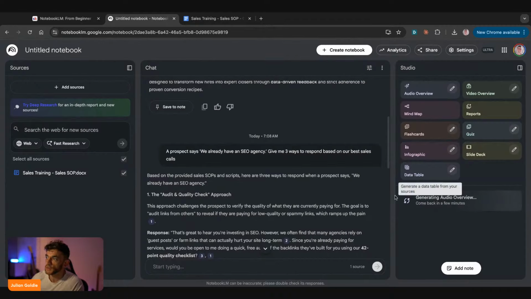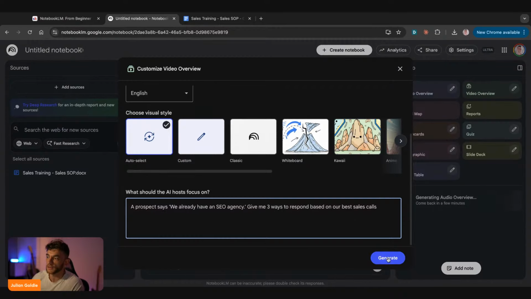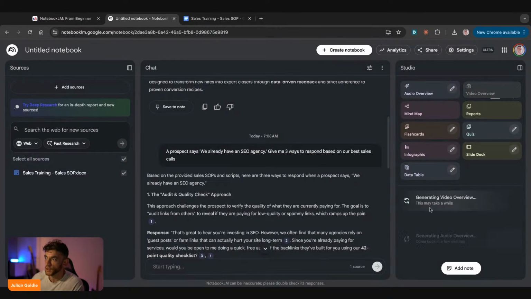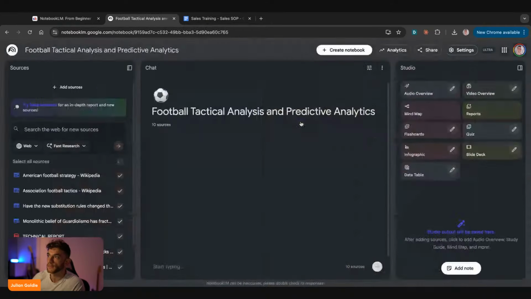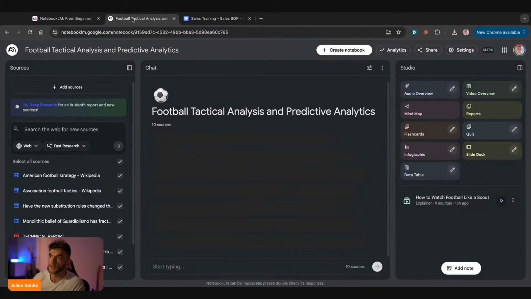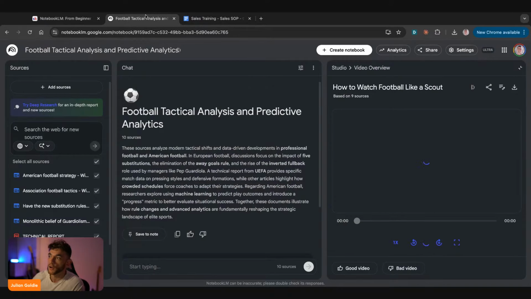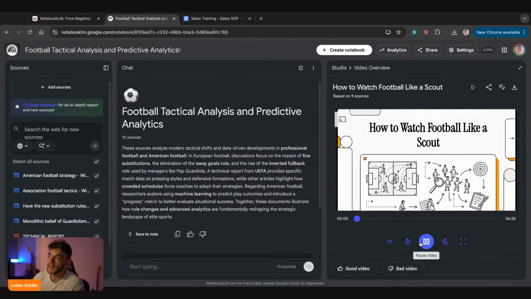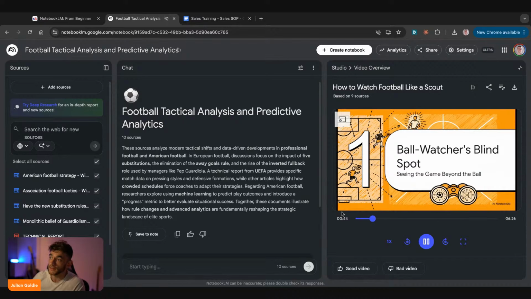So from here, we are generating the audio overview. We can do the same for video overview as well. So for example, here we could plug the exact same prompt, hit generate, boom. Video view, audio view, ready to go. If you want to see a pre-made example of that, let's have a look at this one. So this was a football tactical analysis notebook that I actually created, and you can see the video that we've generated over here, right? And this actually has an AI narration, a voice that talks people through the video, creates these insane visuals. I mean, look at the quality of that, by the way. The actual visuals on the screen are beautiful.